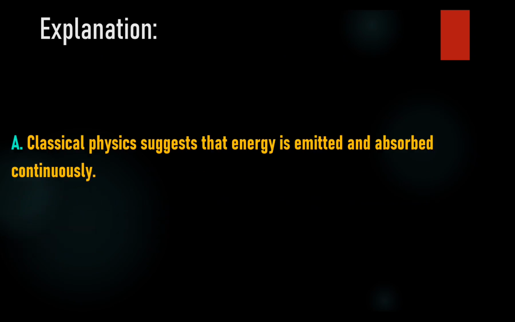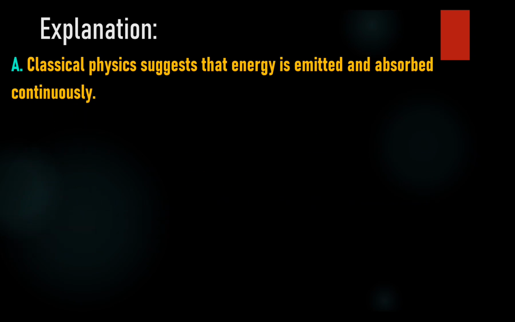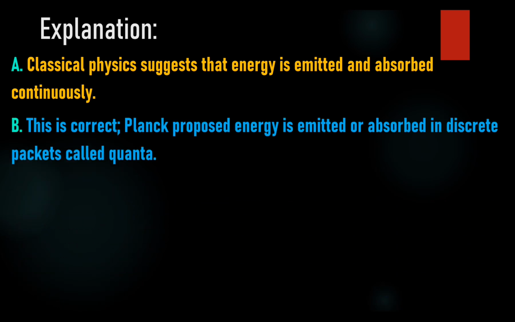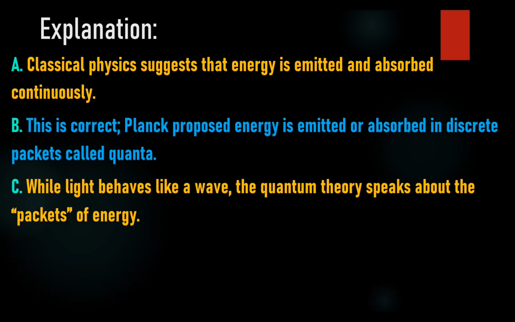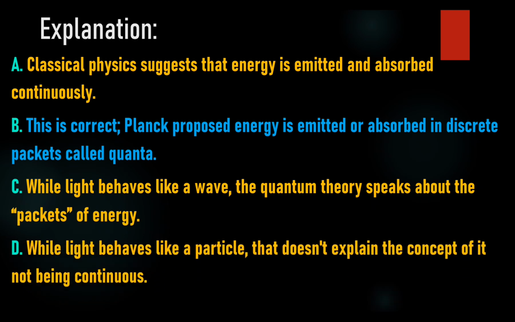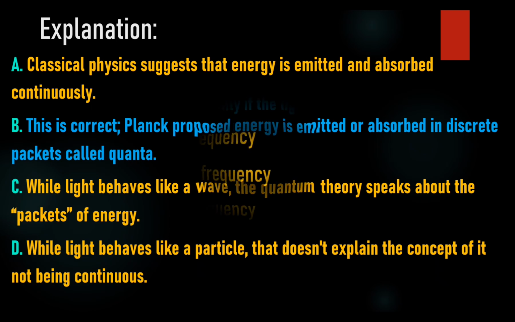A. Continuous. Classical physics suggests that energy is emitted and absorbed continuously. B. Quantized. This is correct. Planck proposed energy is emitted or absorbed in discrete packets called quanta. C. A wave. While light behaves like a wave, the quantum theory speaks about the packets of energy. D. A particle. While light behaves like a particle, that doesn't explain the concept of it not being continuous.